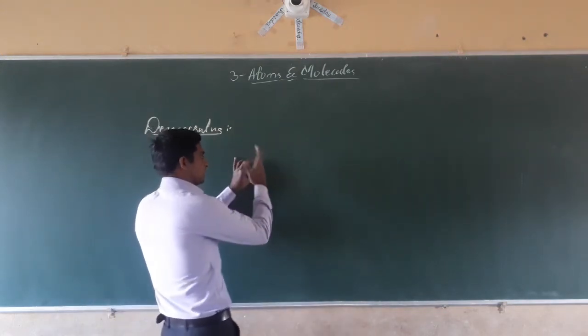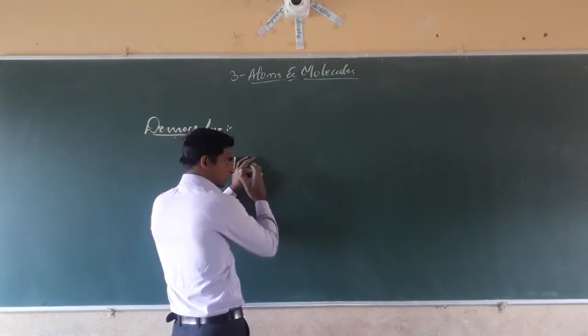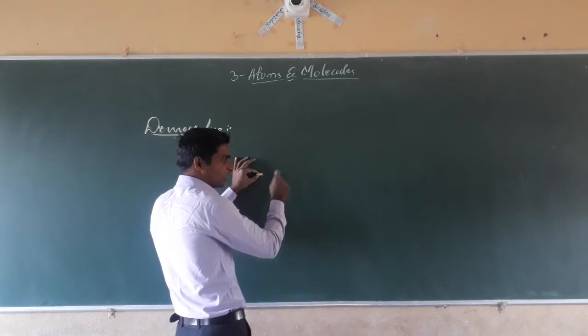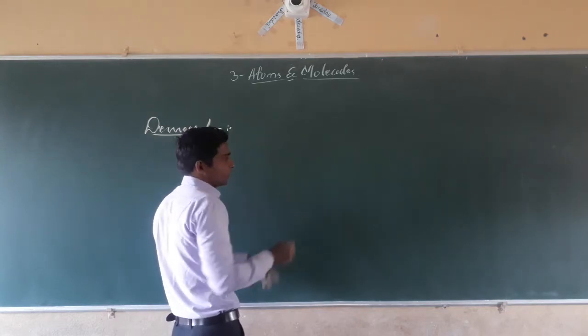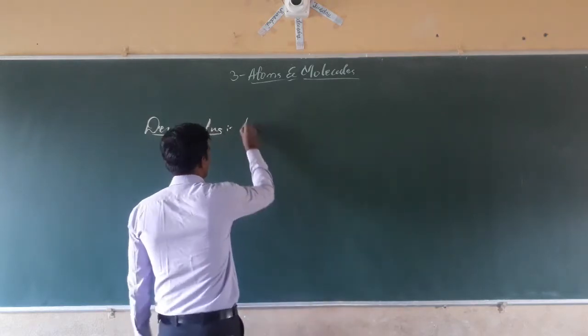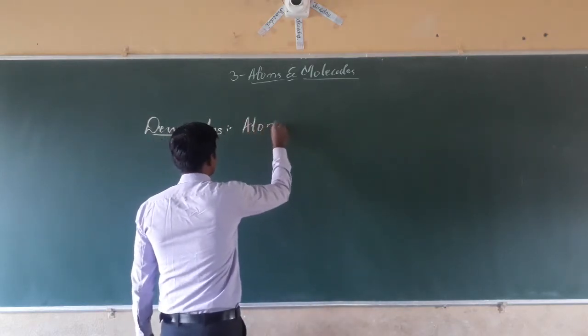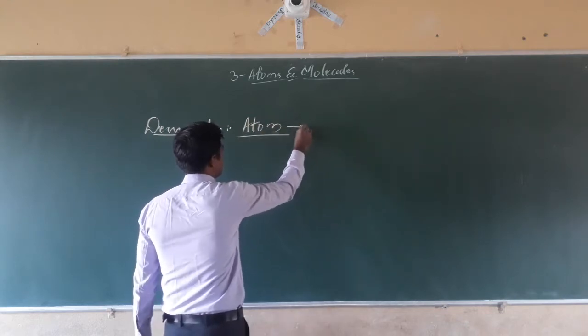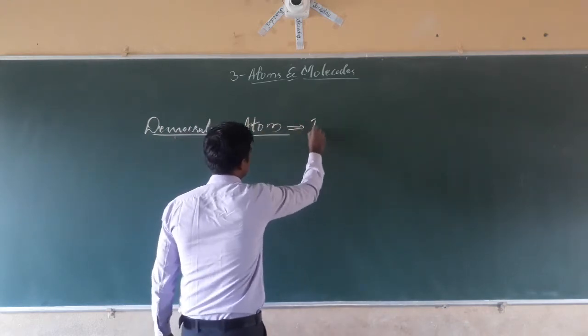When we go on dividing a substance into pieces, we will reach a final point where we are unable to divide further. That final point is called the indivisible particle, and he named it an atom. Atom means indivisible particle.